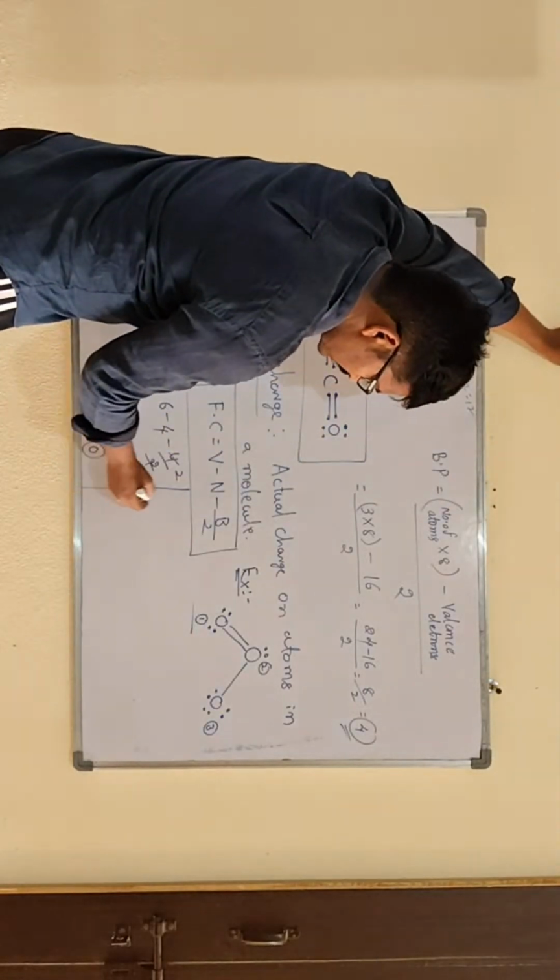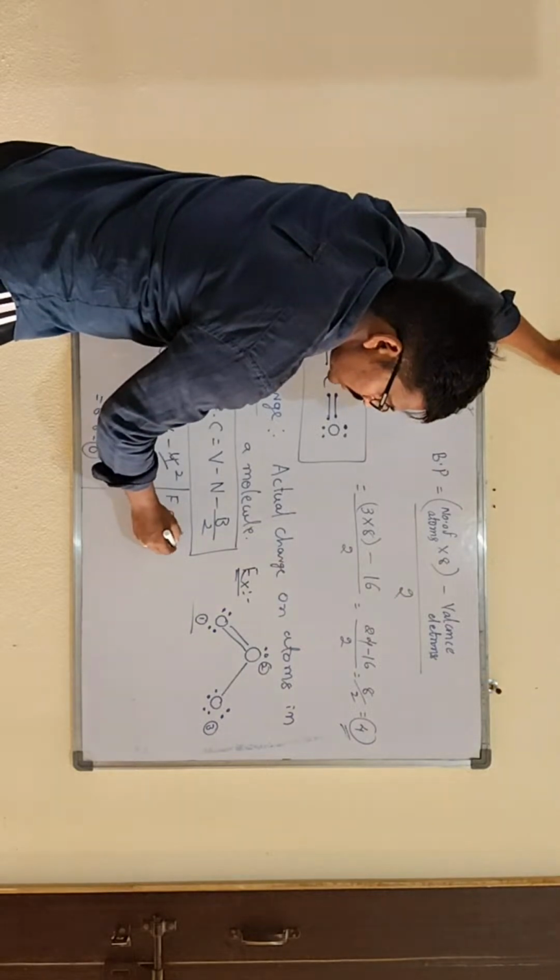Then what about the formal charge of the second atom?